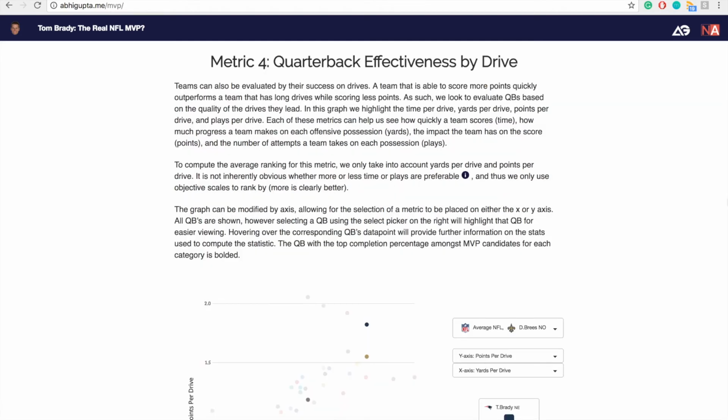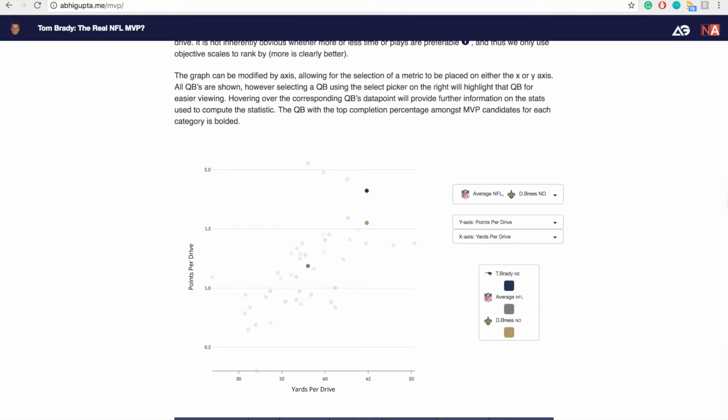Next, we look at quarterbacks' effectiveness by the drives that they lead. We look at different statistics for each drive, and we have computed these for points, plays, time, and yards per drive. We have a toggleable menu that allows you to compare each of these metrics against each other. So, for example, if I wanted to look at a quarterback's plays per drive versus their yards per drive, we can change the graph accordingly.